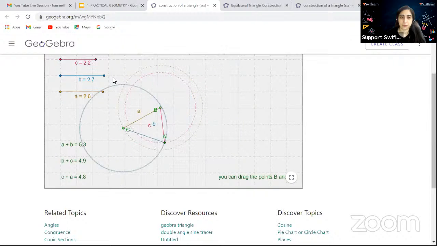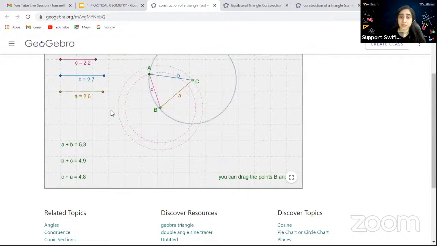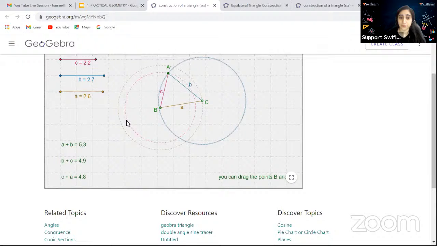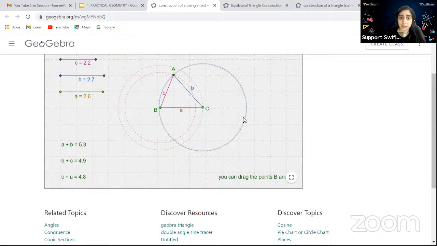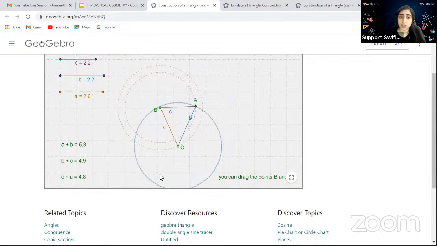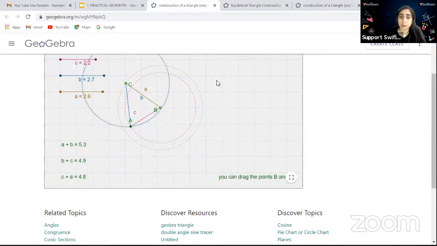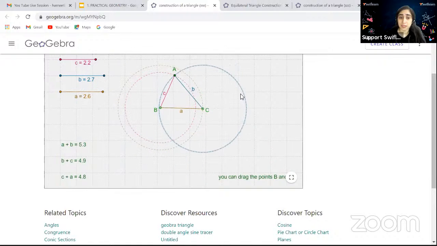See what's happening? The triangle remains the same altogether. It never changes. So if the same measurements are given to you, you will also draw a triangle which looks exactly or mostly like this. You will draw it like this, but it can be like this. The shape would keep changing the way we rotate it. So which one will we take as a base? If we take A as a base, the triangle would look like this. How do we draw it?